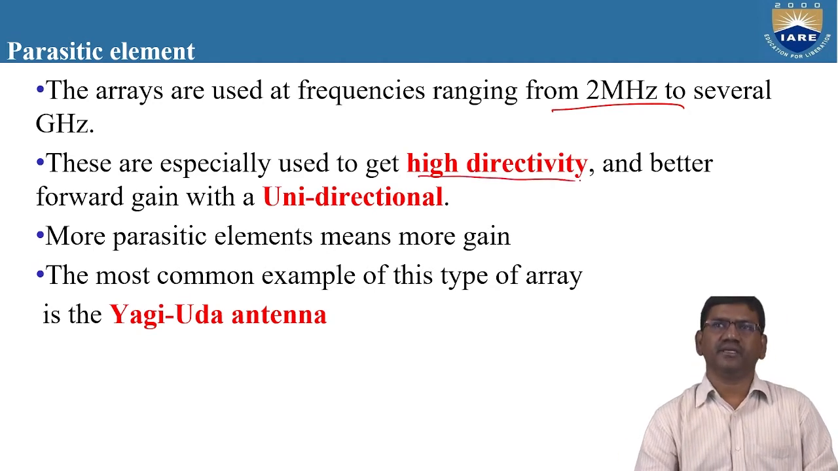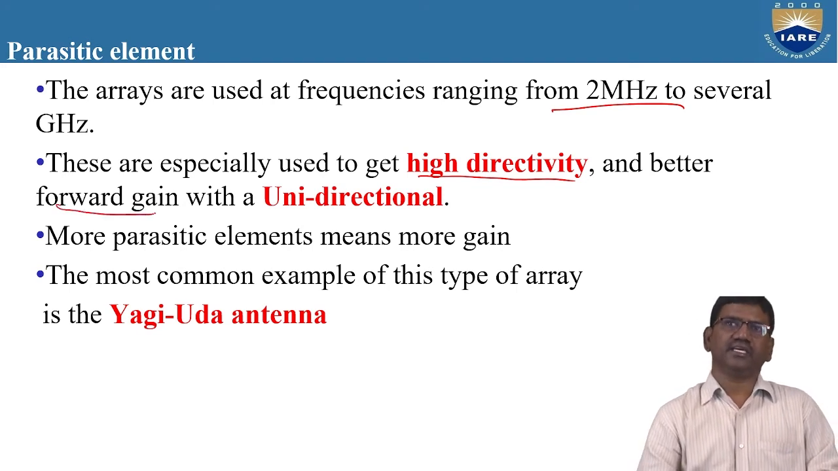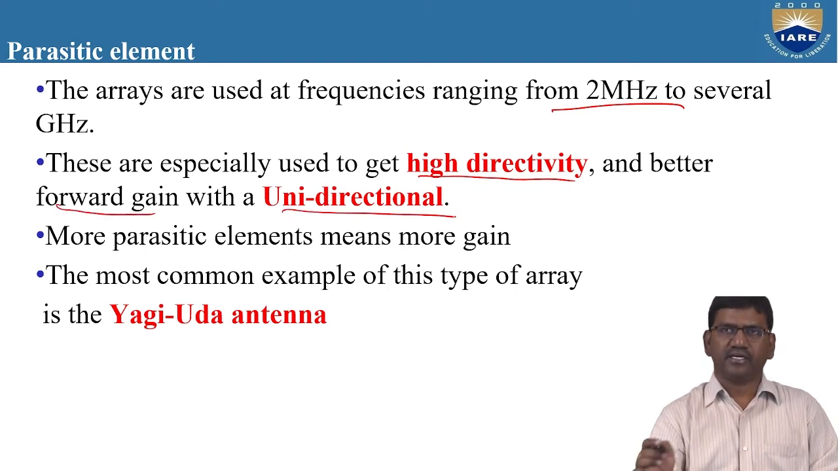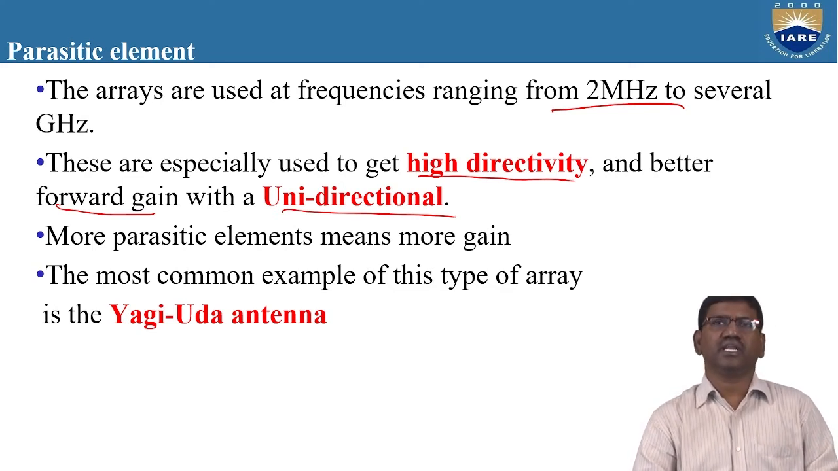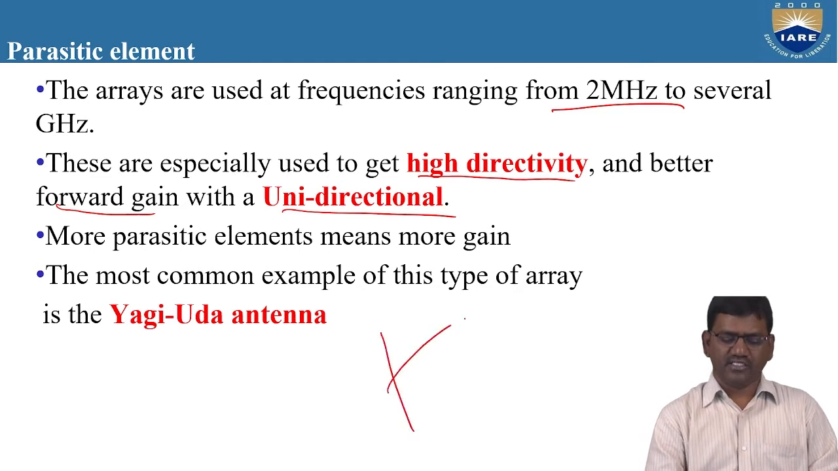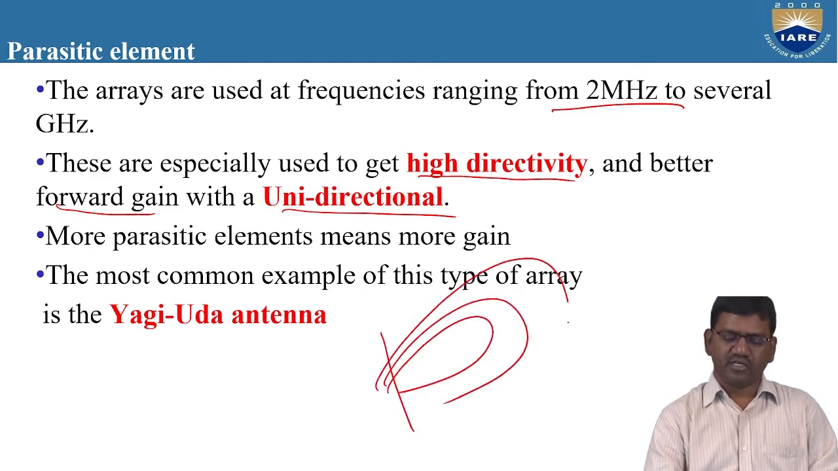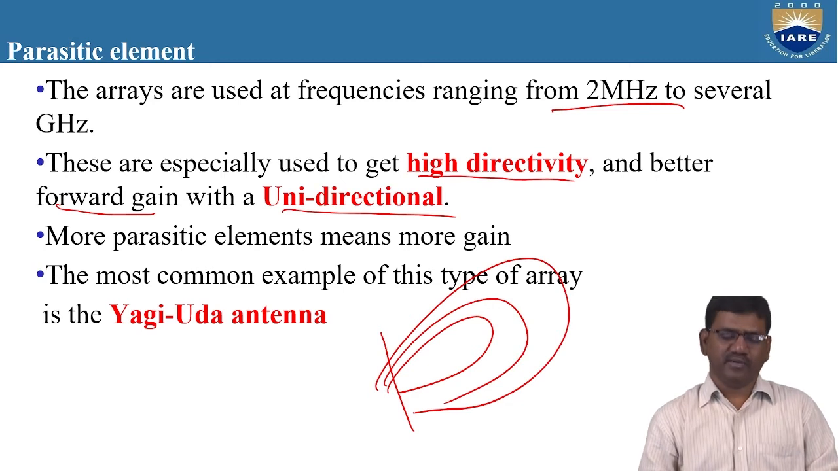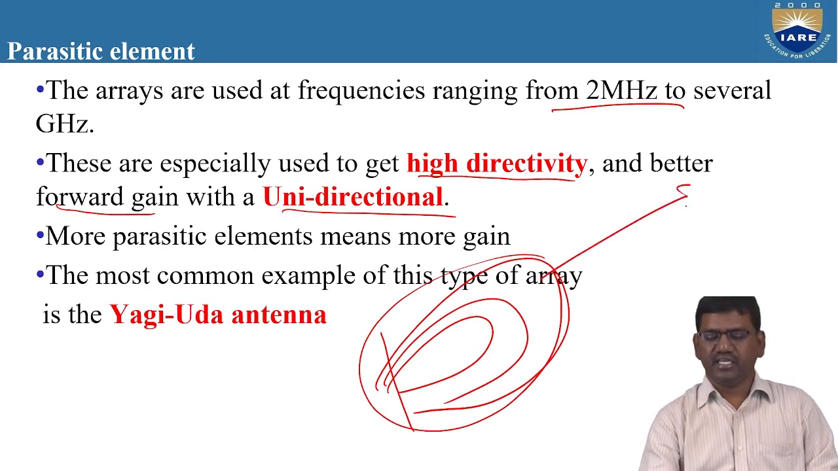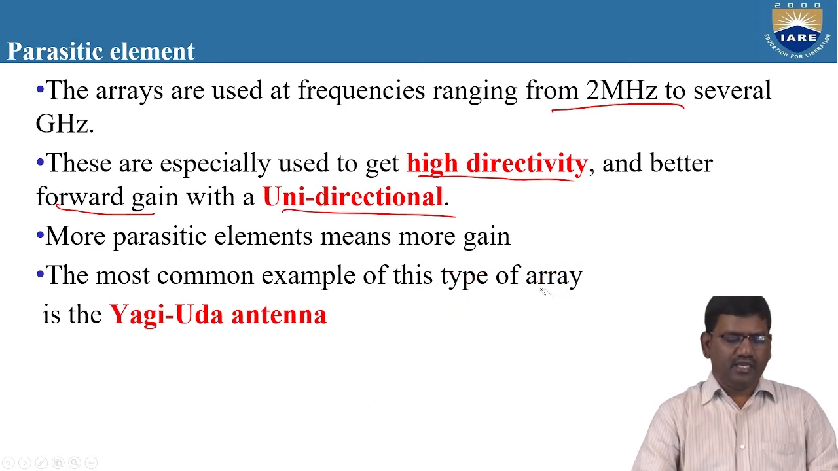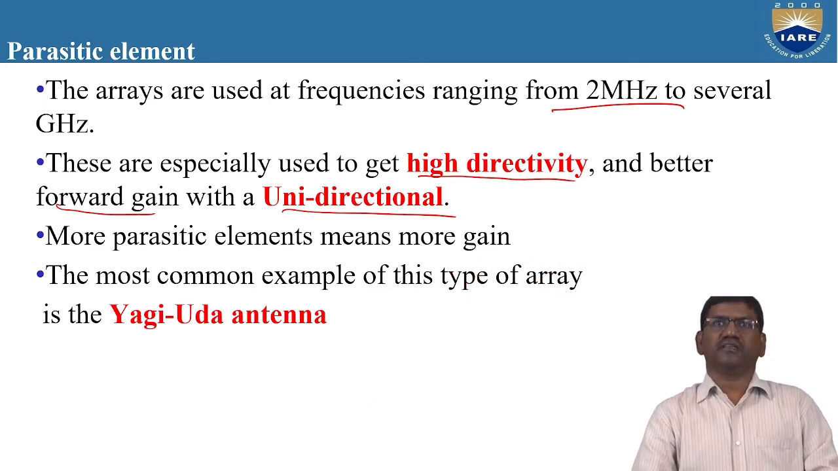That means the directivity can be increased to a larger extent, and the forward gain can be increased with a unidirectional property. That means in one particular direction, the directivity can be increased to a larger extent. If you want to do that, the best method is using the concept of parasitic elements. You can get high directivity in one particular direction. And more parasitic elements means more gain.